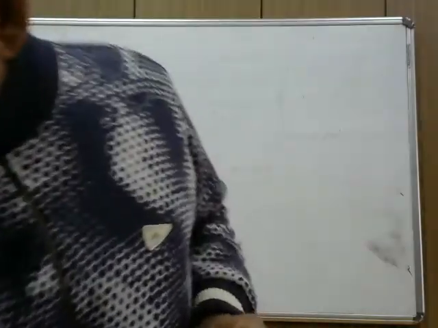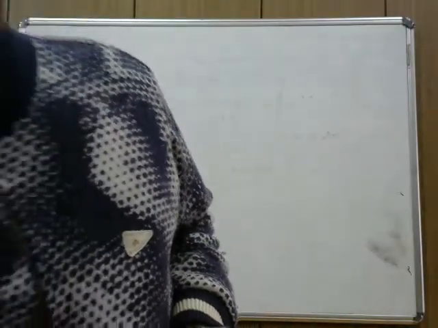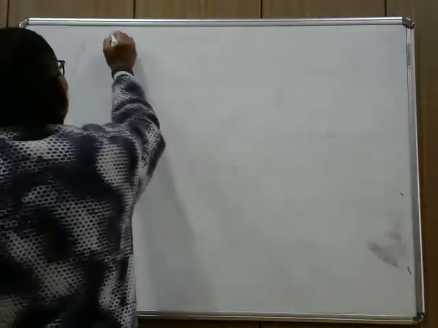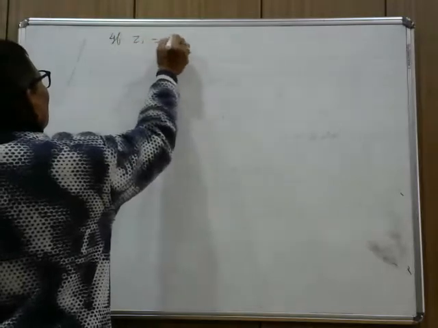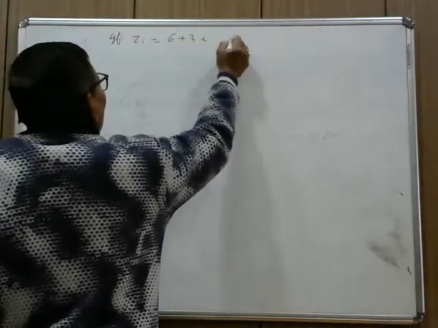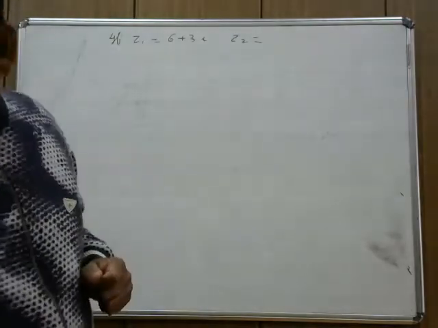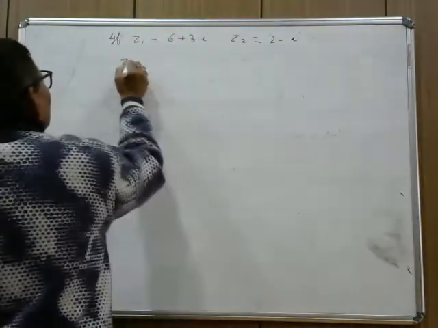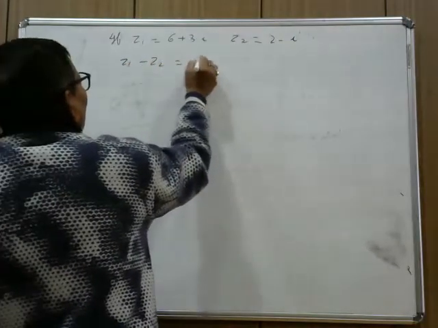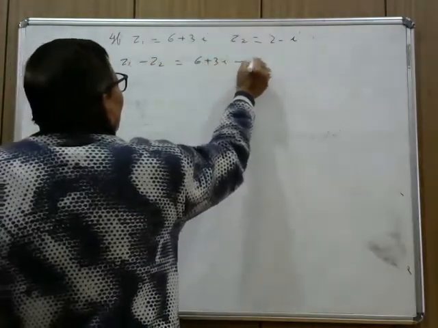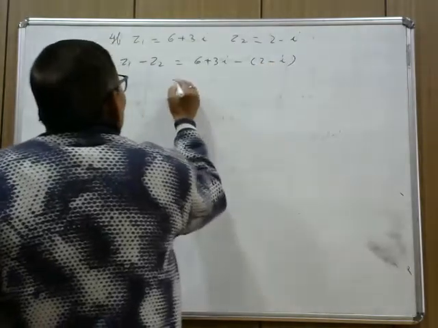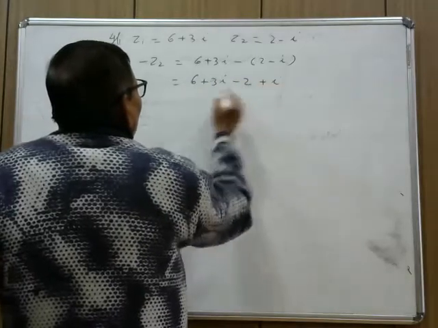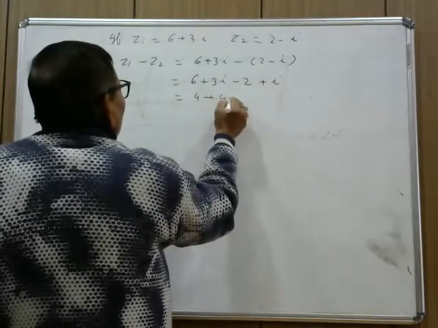For example, if Z1 equal to 6 plus 3i and Z2 equals to 2 minus I, so for this Z1 minus Z2 can be written as 6 plus 3i minus 2 minus I. 6 plus 3i minus 2 plus I, that is 4 plus 4i.